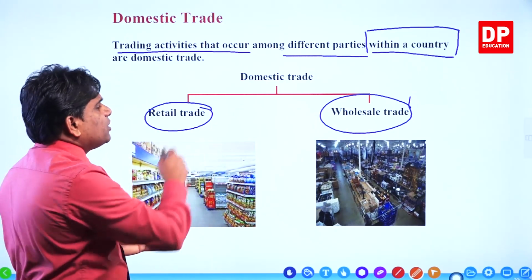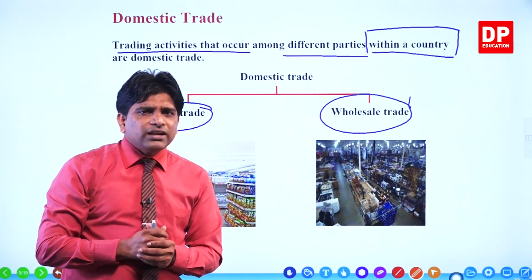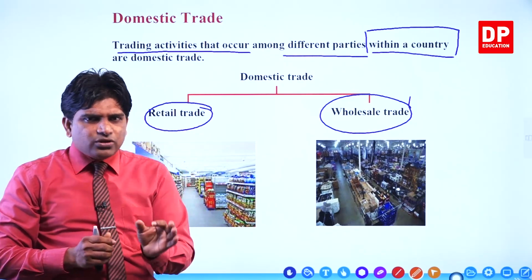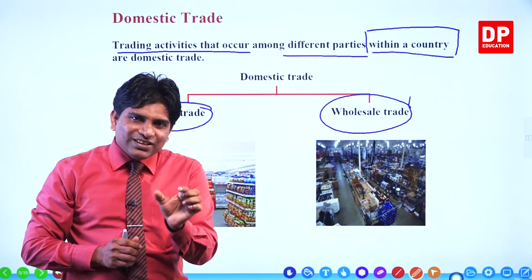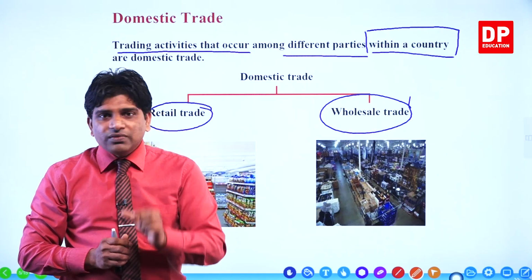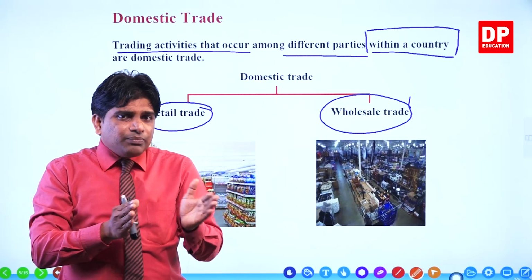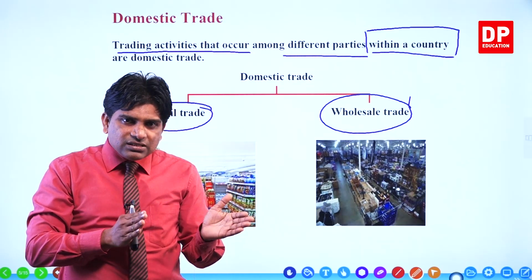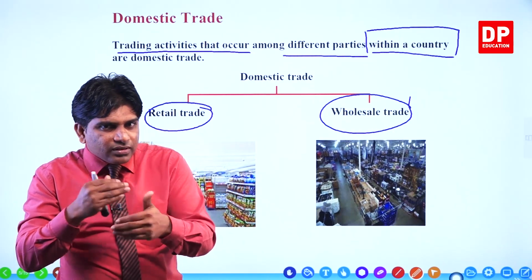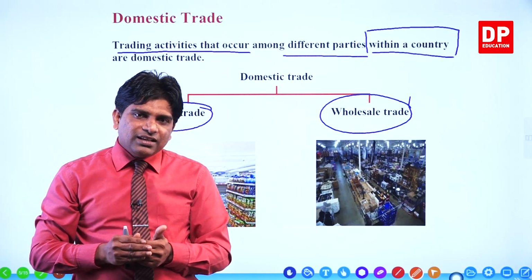Then the other one, wholesale trade. Wholesale trade is another concept. Actually, here we consider the purpose of the buyer, the objective of the buyer. Now I change the previous examples to wholesale trade. Remember this.